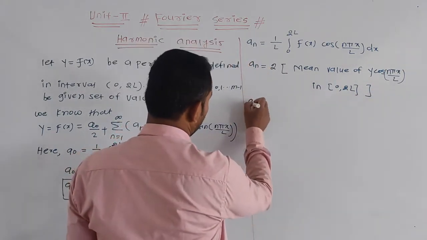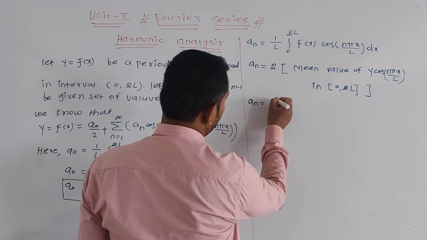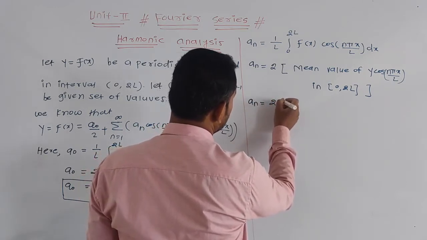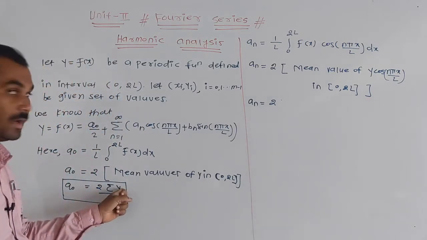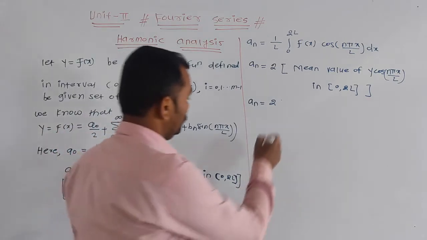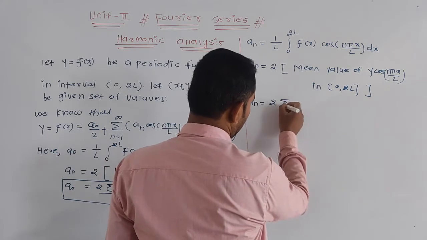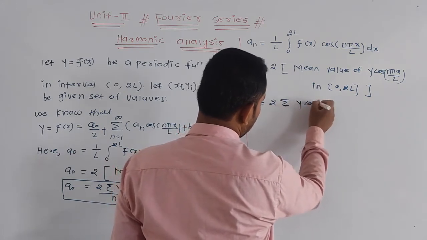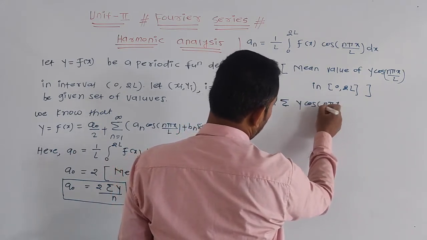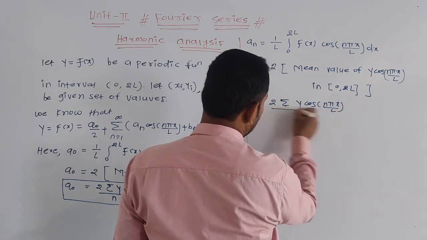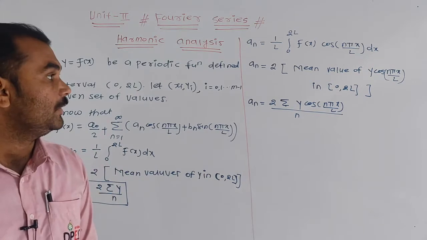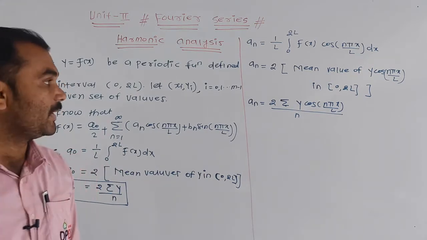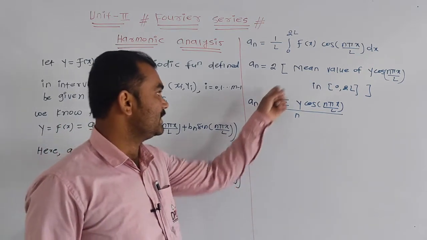Or An is 2 times summation y into cos n pi x divided by L, and the whole divided by n. That is the average mean value of y into cos n pi x upon L, and this is nothing but the average.